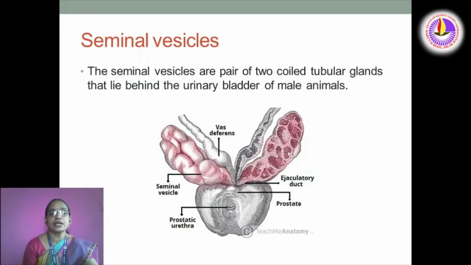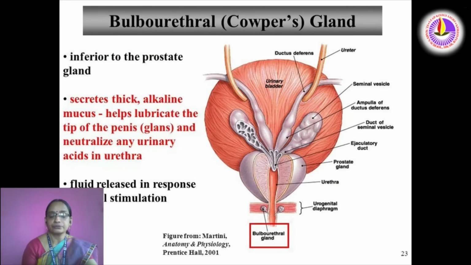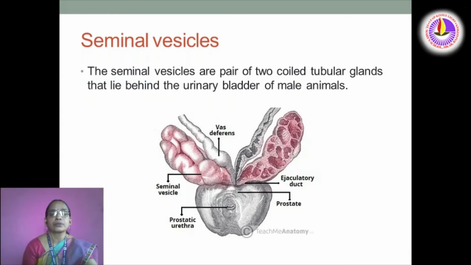Here you can see the vas deferens, seminal vesicle, ejaculatory duct, prostate gland and prostatic urethra.